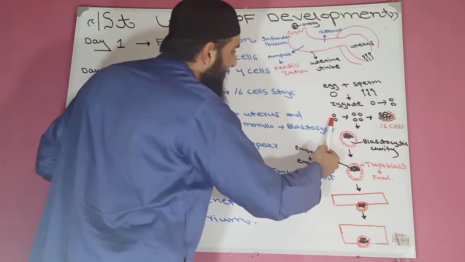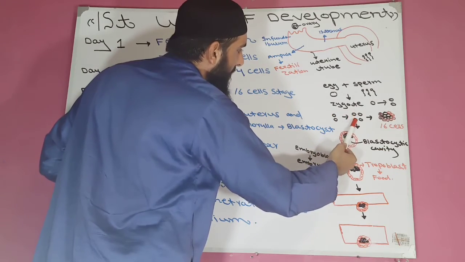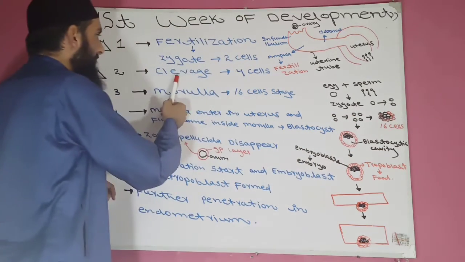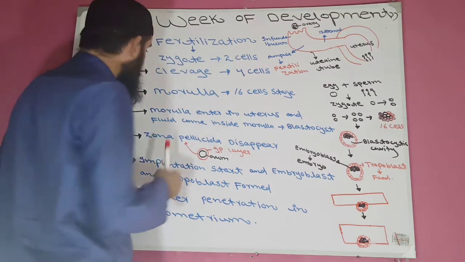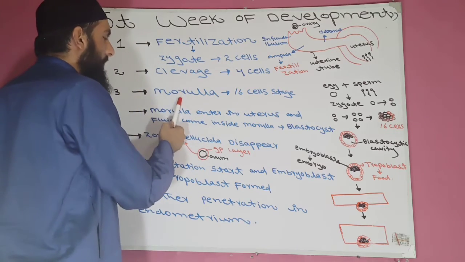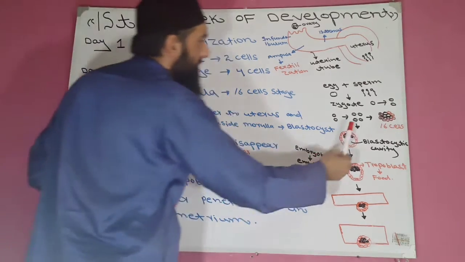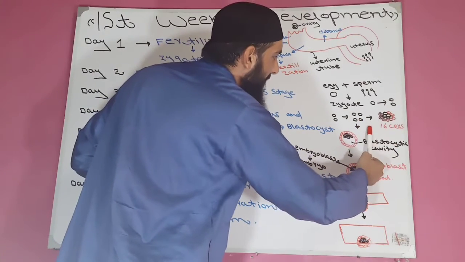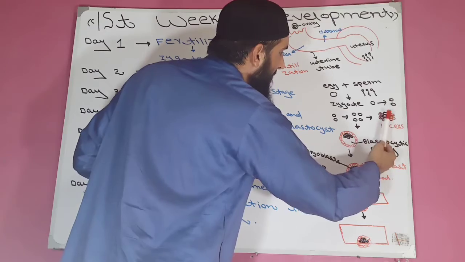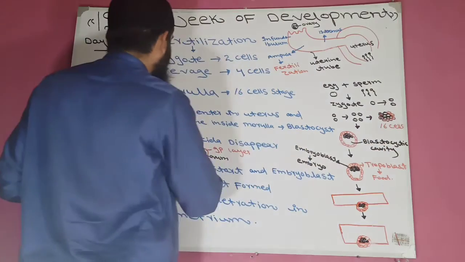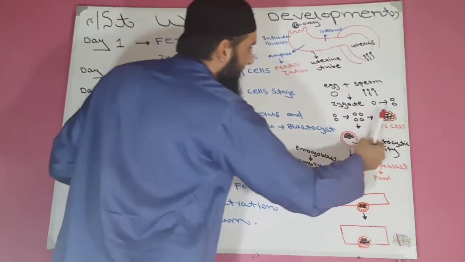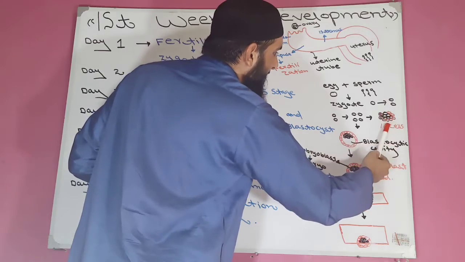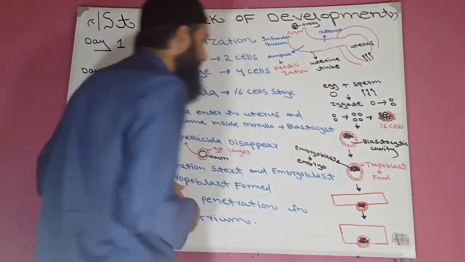On day 2 the 2 cells divide into 4 cells with the help of mitotic cell division, which is known as cleavage. On day 3 the morula is formed at the 16 cell stage. Now these 4 cells divide into 16 cells with the help of mitotic cell division. On day 3, in the morula 16 cell stage, each cell is known as a blastomere.